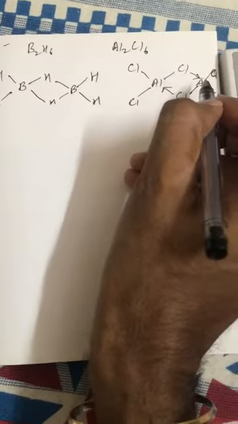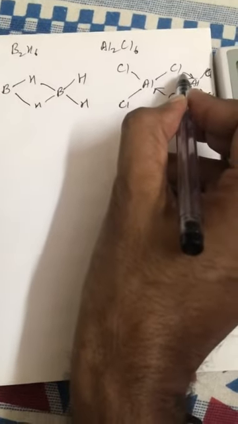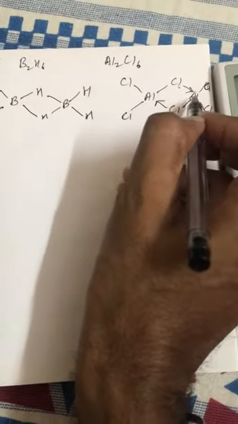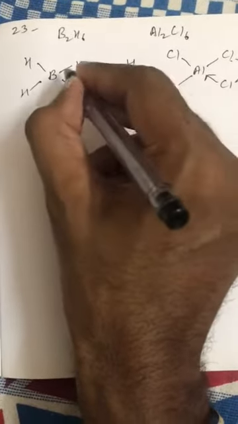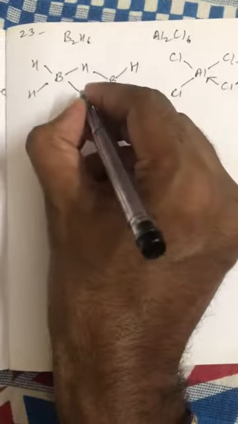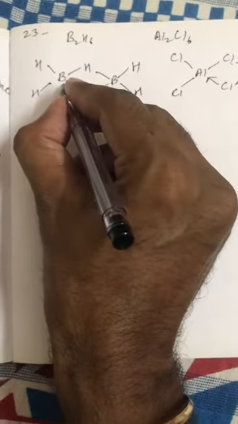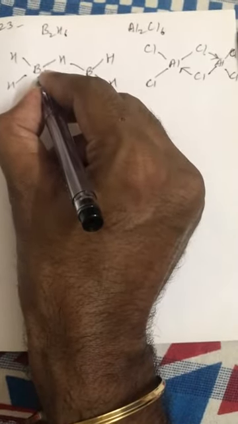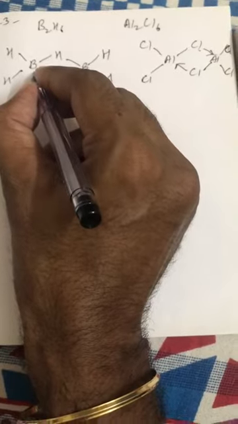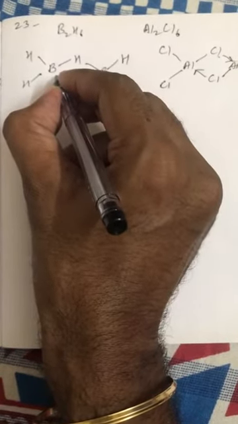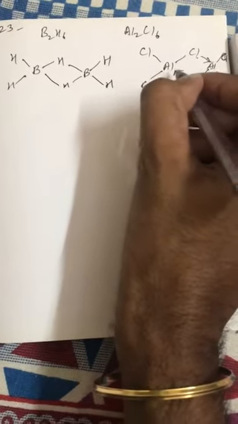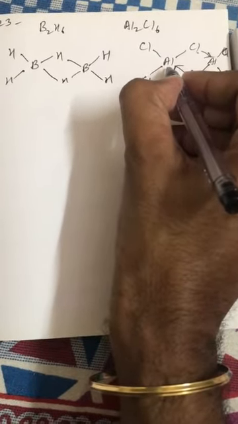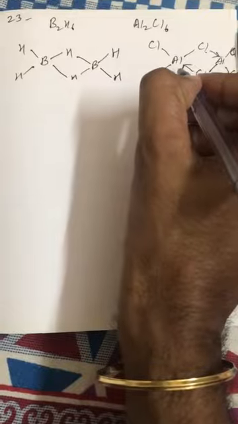So in Al2Cl6 there will be a coordinate bond between Cl and Al, but in B2H6 there is no coordinate bond. So here boron will have one vacant orbital in its hybridization. Similarly in Al, again vacant orbital takes part in hybridization.